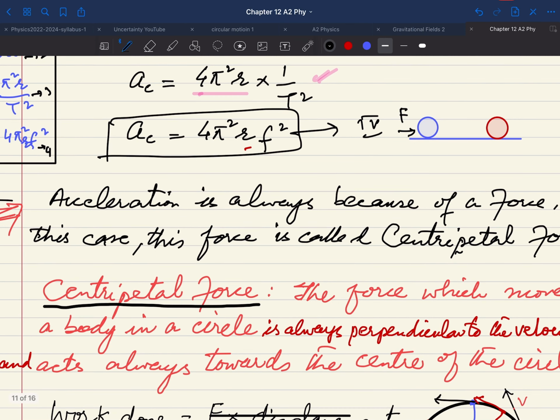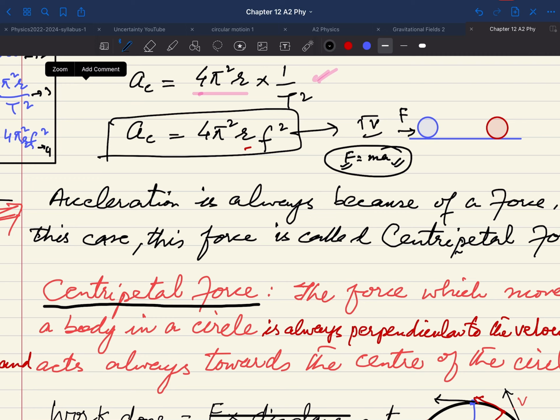Another point, which I think you can very easily recall, is that F is equal to ma, which we have studied. It means that whenever we have acceleration, we will talk about a force, and this is according to Newton's second law of motion, that acceleration is always directly proportional to the resultant force and in the direction of the force.